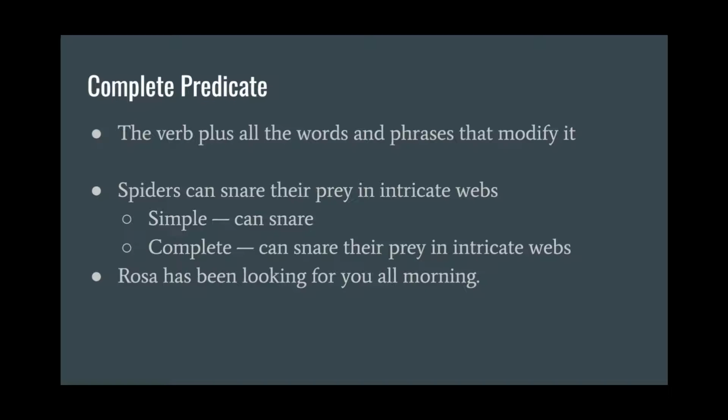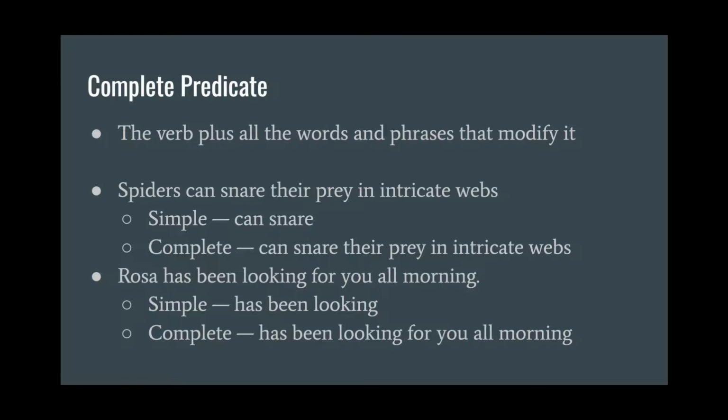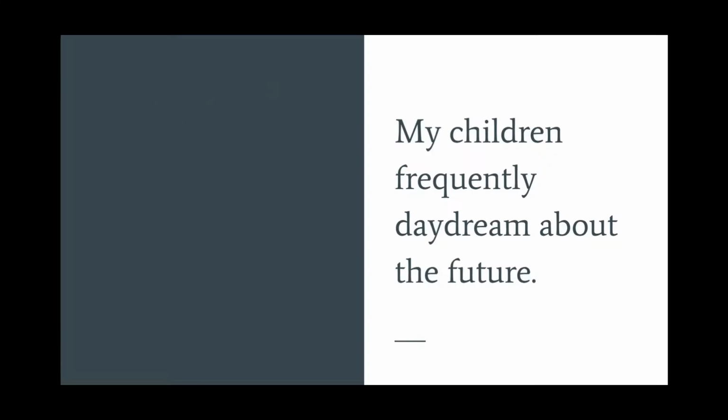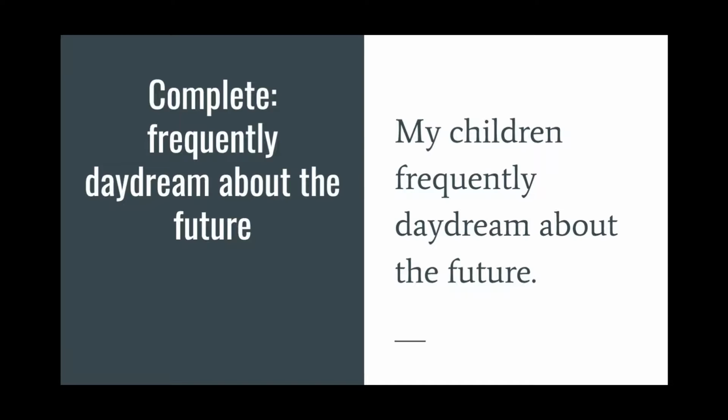Rosa has been looking for you all morning. We know our simple was has been looking. Our complete goes all the way to the end of the sentence, has been looking for you all morning. The complete predicate is everything except for the complete subject. So, my children frequently daydream about the future. Our simple predicate here is daydream. There's no helping verb, so the simple is just daydream. The complete is frequently daydream about the future. Okay, so frequently describes when they daydream about the future, tells about how they're daydreaming, so that's all predicate.